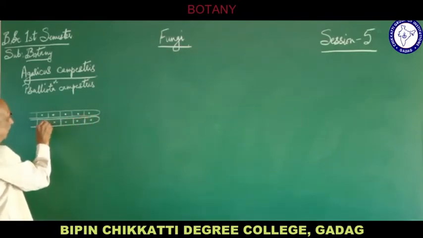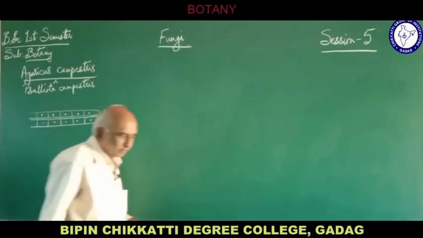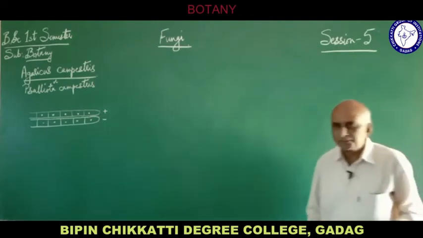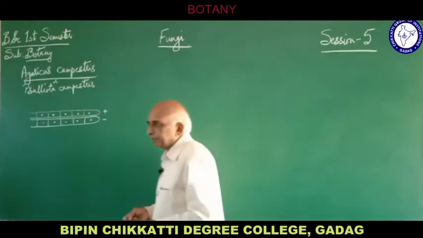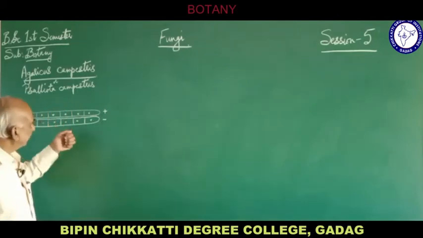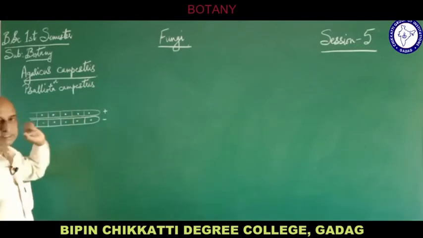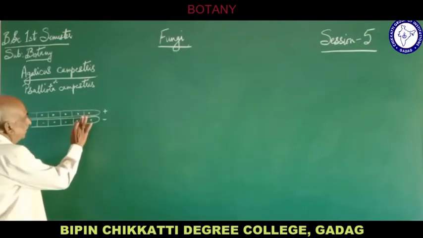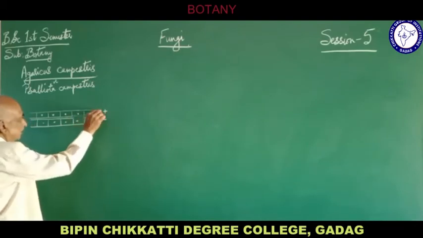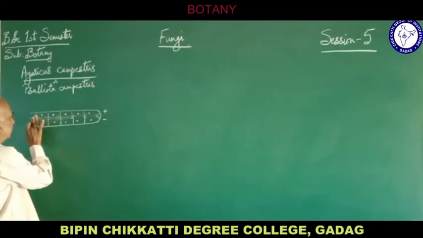Suppose these are the two hyphae, of plus and minus strains. These two opposite strains, as we have seen in the previous fungi like Puccinia, Penicillium and even Rhizopus, fuse with each other, and the cells become binucleate like this. This is how the binucleate condition is transformed.